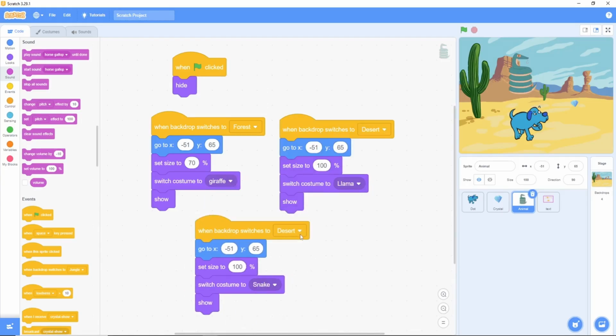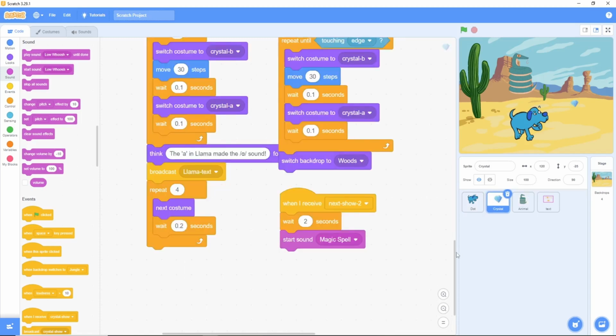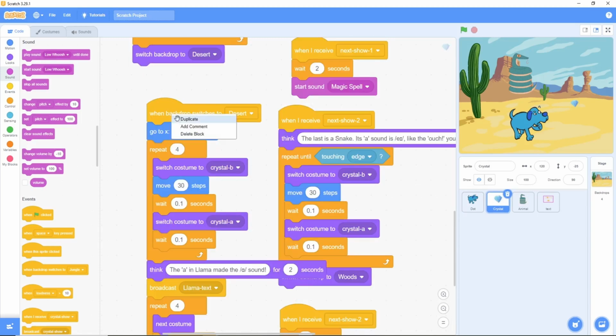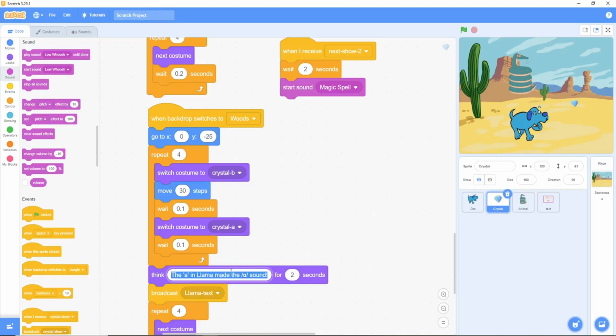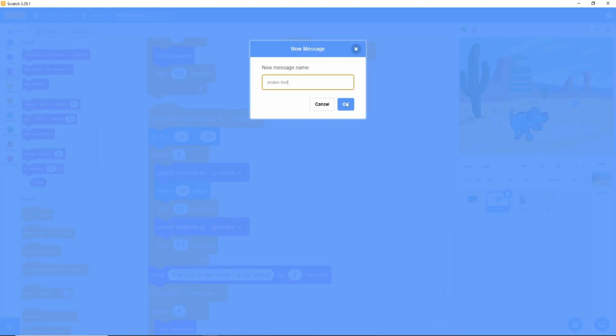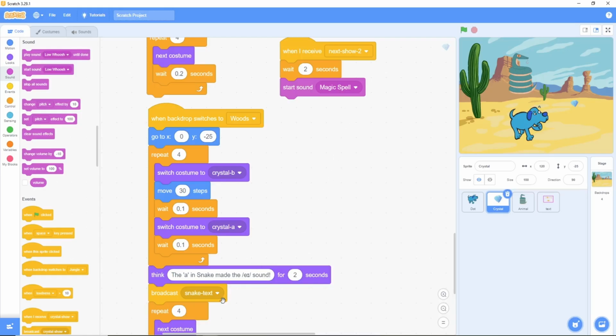When backdrop switches to woods, the snake: we'll show it and move it to a good spot, x minus 51, y 65, so it looks like it's in the grass. The magic crystal, just like before, will walk a little bit with Dot. Then it will think and say its line. The A in snake made the A sound. After that, it will broadcast snake text.